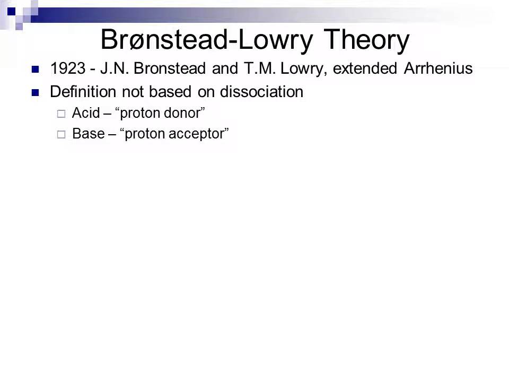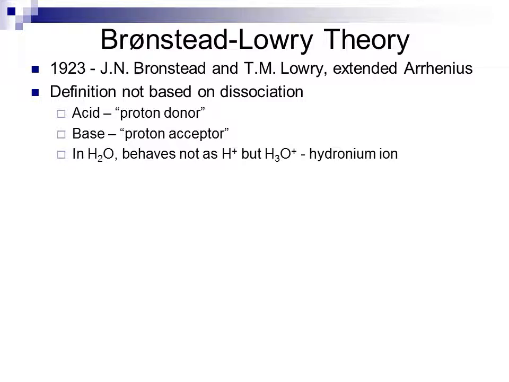If we consider a hydrogen atom, it consists, in its most common isotope, of a single proton and a single electron. If I remove that electron, I am left with nothing but a proton. So an H+ can be considered a proton in terms of the species. Now in water, the H+ will not behave as H+ by itself, but as a combination of water with the extra proton, what we would call H3O+. This is referred to as a hydronium ion, not to be confused with a hydroxide ion, which is OH-. Hydronium is responsible for acids' general properties in solutions that we've talked about earlier.